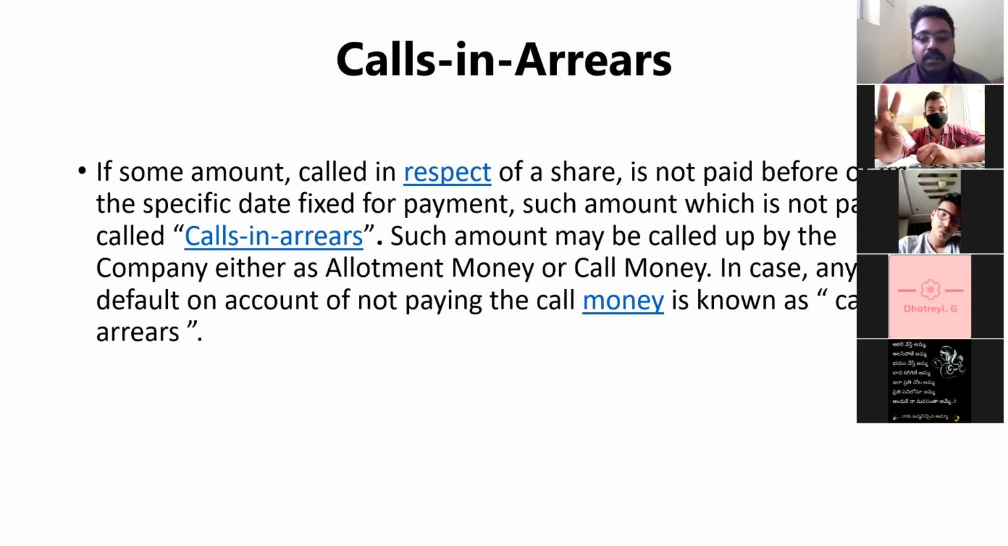So a simple definition is: the amount which is not paid by the shareholder is called calls in arrears. The shareholder has to pay application money, allotment money, and call money. Whenever they are unable to pay allotment money or call money, the unpaid amount is called calls in arrears. Got it now? Clear now about this one?